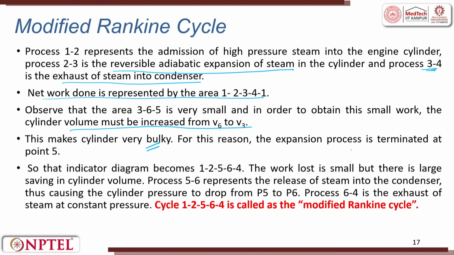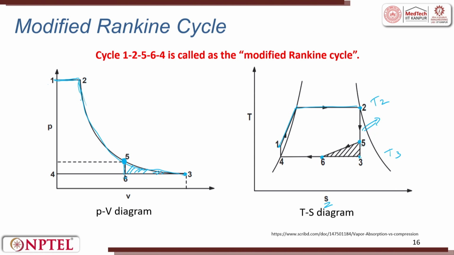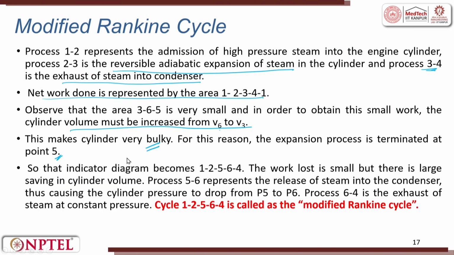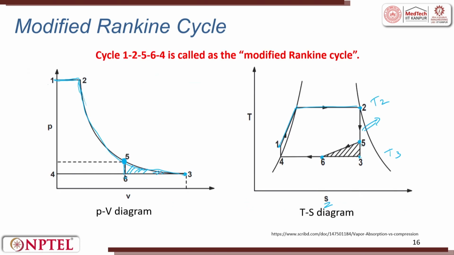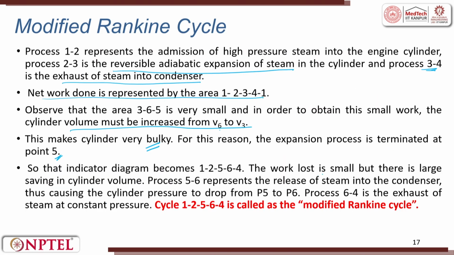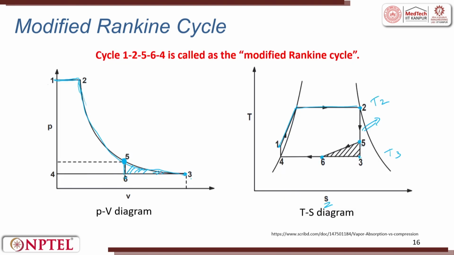For this reason, the expansion process is terminated at point number 5. So, in order to have a smaller volume, a smaller machine, we stop at 5. So, that indicator diagram becomes 1, 2, 5, 6, 4 instead of 1, 2, 3, 4, 1. The work lost is small, but there is a large saving in cylinder volume. If you want to go from 6 to 3, the volume of the cylinder goes very high. So, we have to also optimize the volume of the machine.